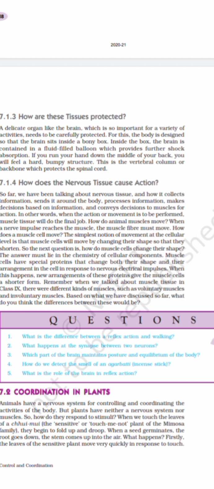And how does nervous tissue cause action? This nervous tissue is going to collect information, send it around the body and process information, make decisions based on information, and convey the decision to the muscles for action. So when the action or movement is to be performed, the muscle tissue will do the final job. So that is how the muscles are going to move.